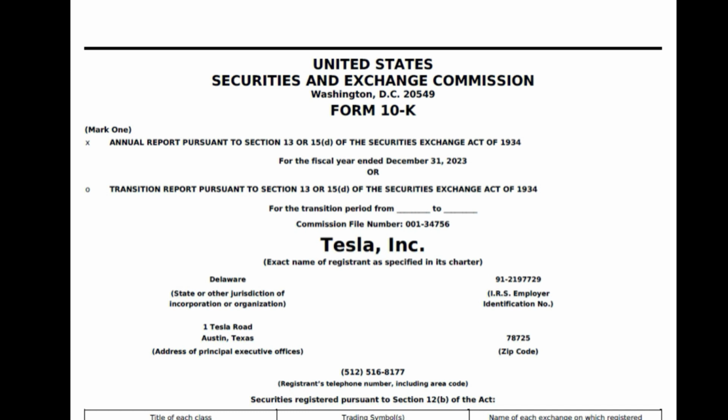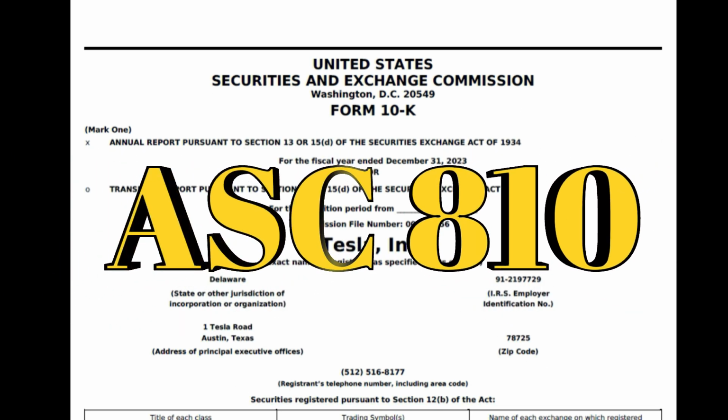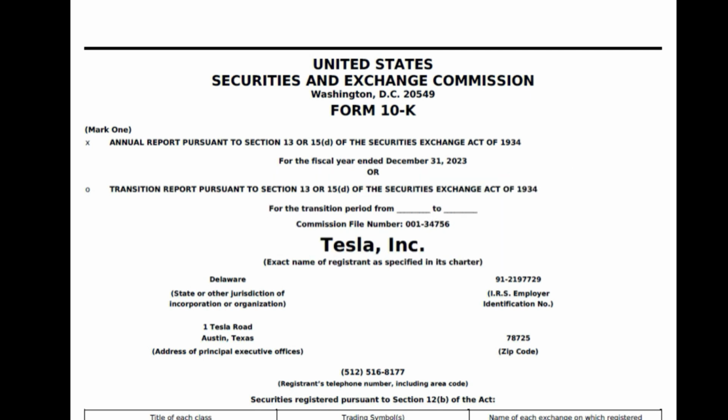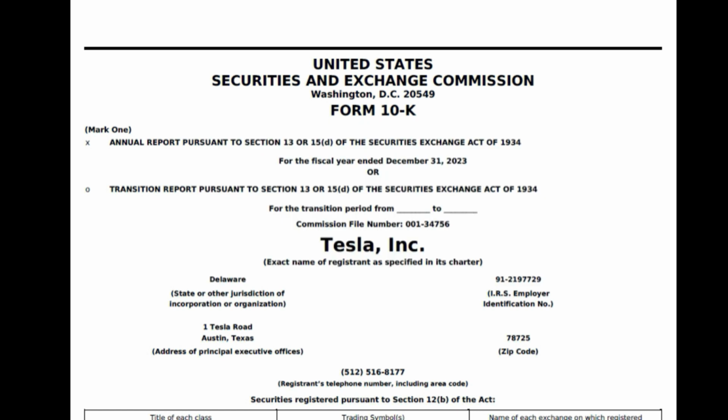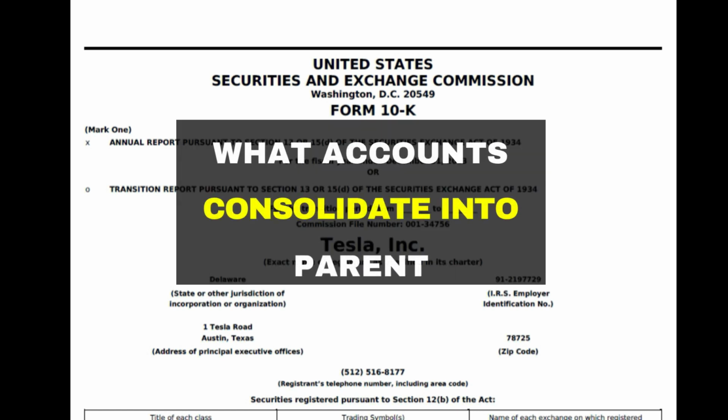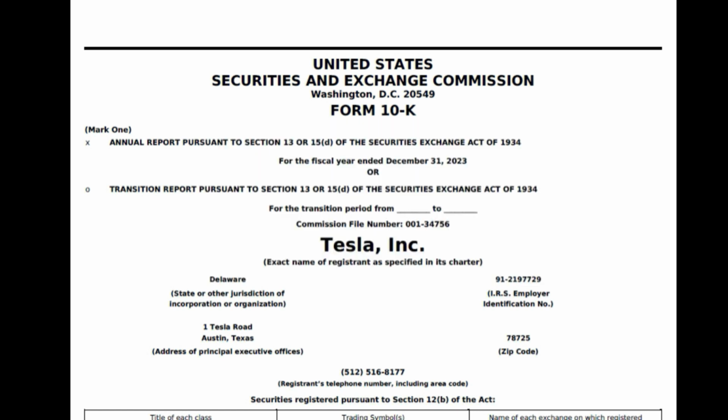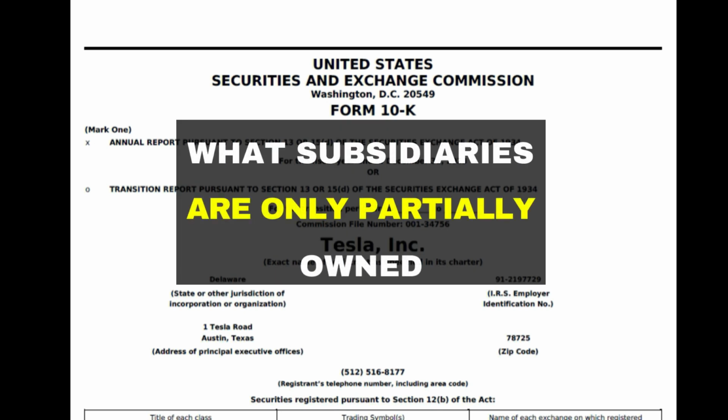We are going to use Tesla's 10K to go over consolidation accounting topics. We're talking ASC 810. That is the GAAP codification that we are going to be looking at. A couple of core concepts we're going to go over: the basics of consolidation accounting, the parent and the subsidiaries that are going to be combined. Also, we're going to look and see what rolls up into consolidated financials. And the last thing we want to look at when we're looking through the 10K is non-controlling interest.